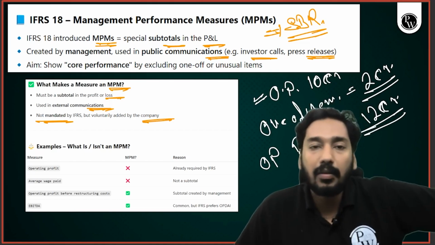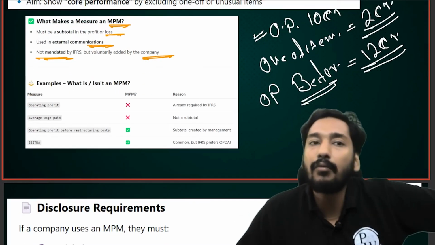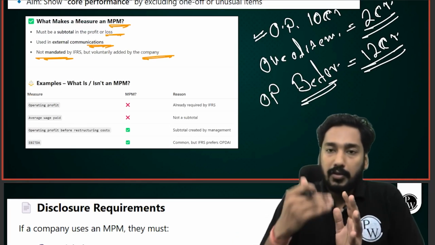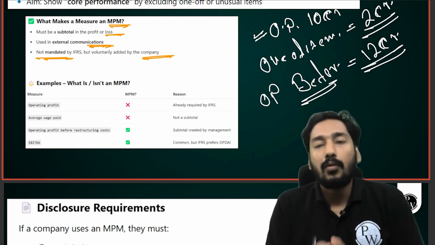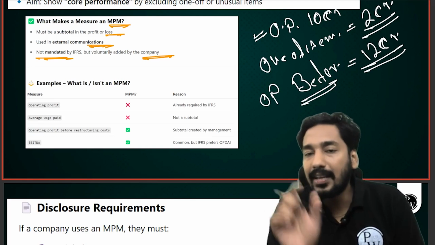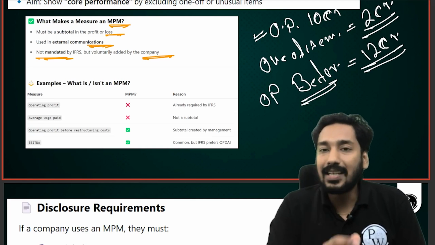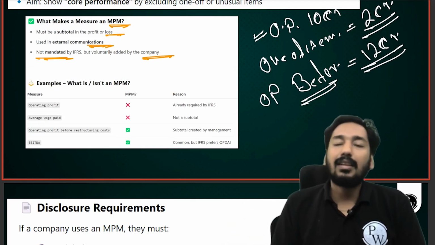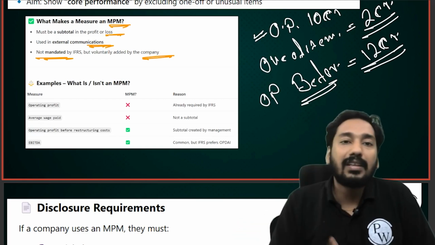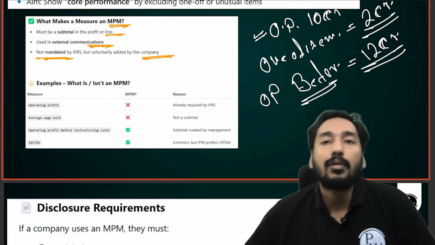Your operating profit was 10 crore, but in your operating profit, there was a one-off item amounting to 2 crore. Now, shareholders who want to understand what the core operating earning capacity of the company was may need these MPMs to get better clarity. So in such cases, the company voluntarily tells its investors that in reality, we have made a profit of 12 crore, not 10 crore. There was a one-off item. This expense will not reoccur in the future.